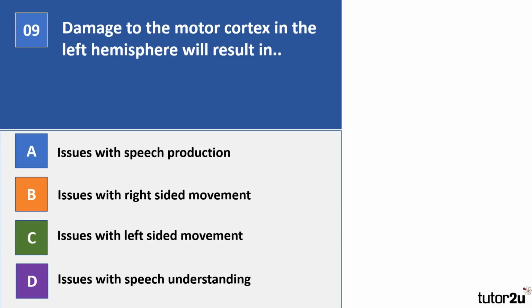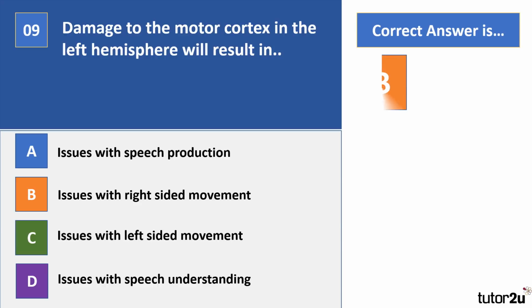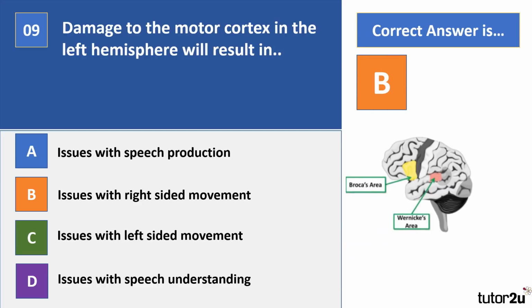Okay, question 9. Damage to the motor cortex in the left hemisphere will result in. So A, B, C or D. Pause the video. All right, your correct answer there is B. So we're just going to run through a few things on this side. We'll start with Broca's and Wernicke's area. So Broca's and Wernicke's area, they're both in the left temporal lobe.